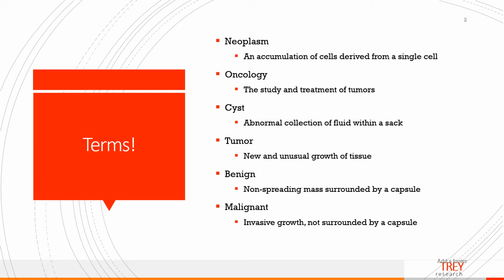Okay? Benign is a non-spreading mass that's not malignant and it is surrounded by a capsule. This is considered a slow-growing tumor. Malignant is an uncontrollable growth that tends to come back after initial removal. It can be fatal, or in fact it's usually fatal with no treatment, and it is not surrounded by a capsule, so it's particularly invasive.